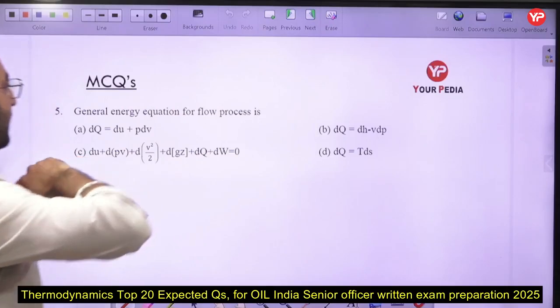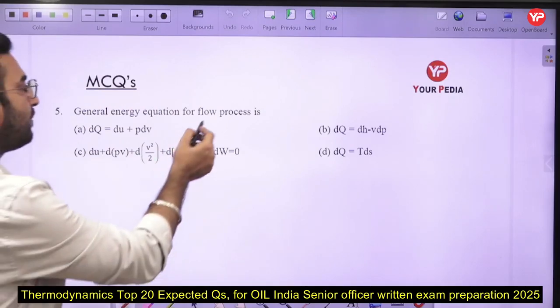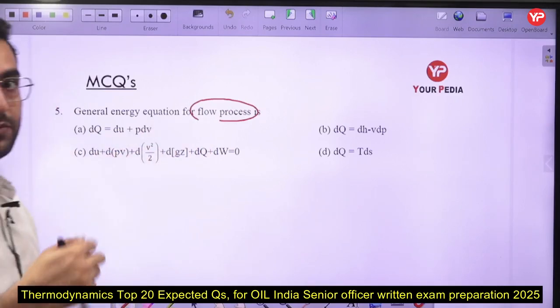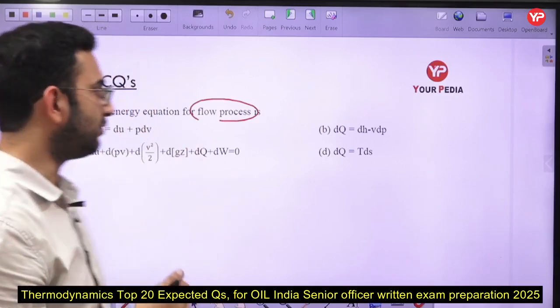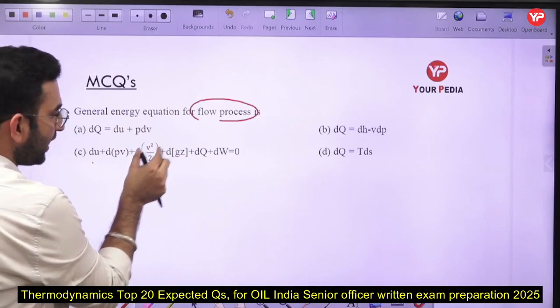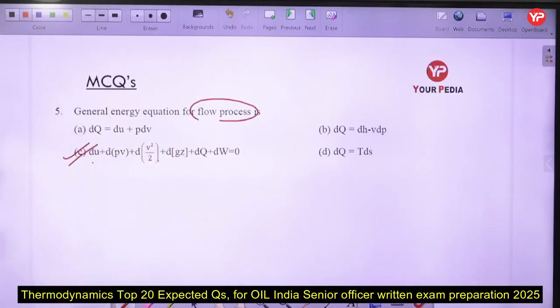So the next part is: the general energy equation for the flow process is given by. Now just see what is the meaning of flow processes. Flow processes simply means we are dealing with an open system. In the case of an open system, there is a continuous flow of mass as well as a continuous flow of energy. So in that case we have to consider the enthalpy, the kinetic energy, and the potential energy also. So option number C is the correct one here.